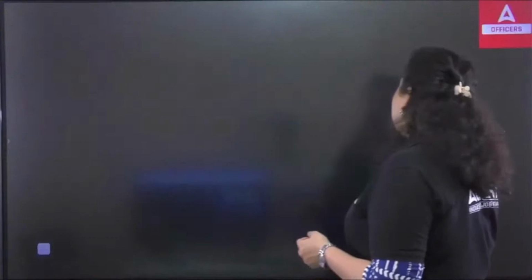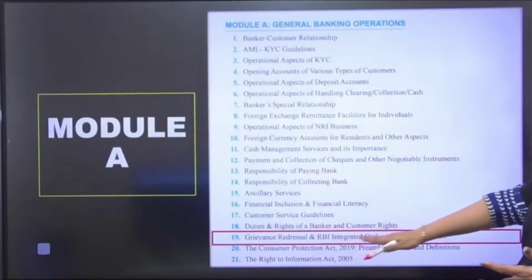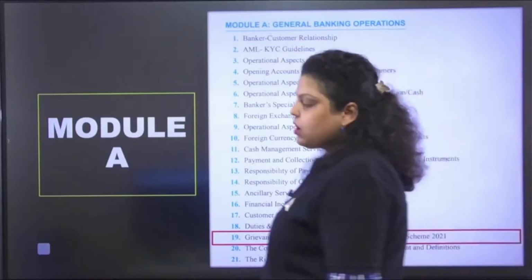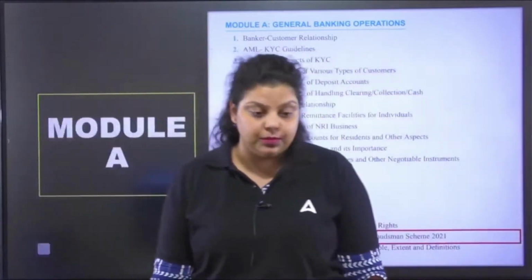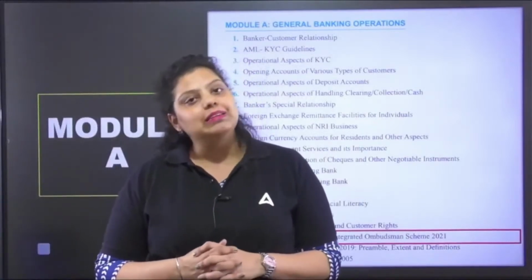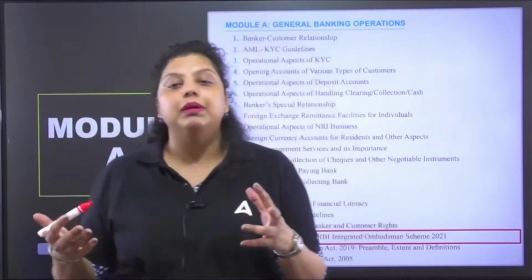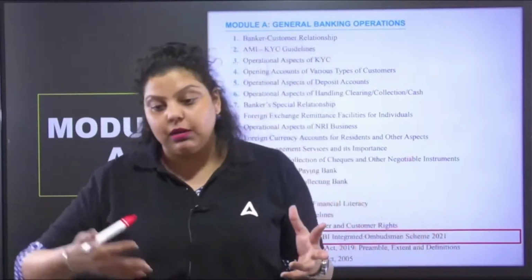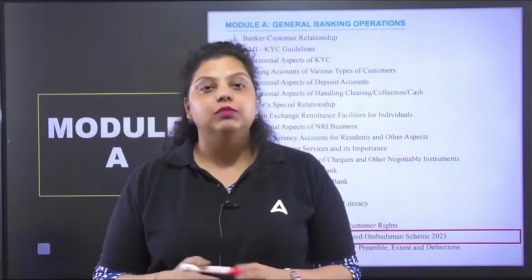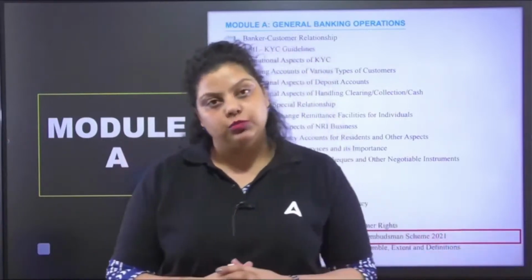And in this particular session, we are going to discuss chapter number 19 of Module A, that is Grievance Redressal and RBI Integrated Ombudsman Scheme 2021. So as we know, the banking sector is a service sector. You all are working in a service sector, providing services to the customer. Earlier, the market used to be seller oriented, but now we have a customer oriented market. And the customer oriented market will definitely be successful if you satisfy the needs of the customer.